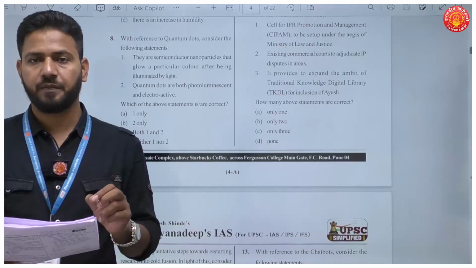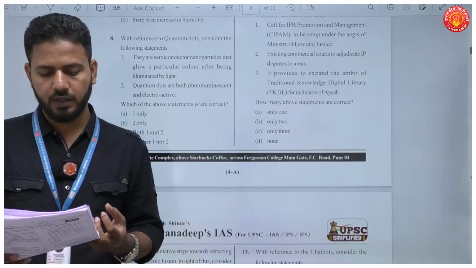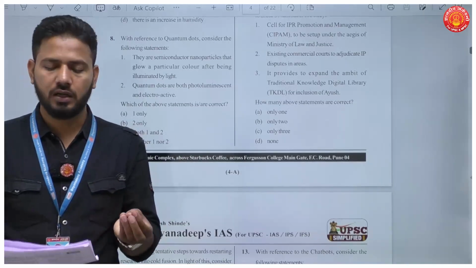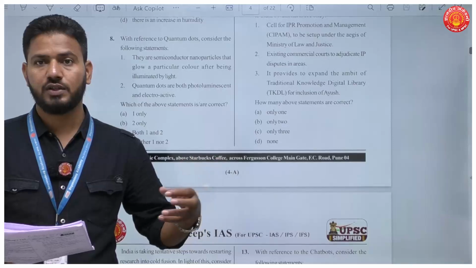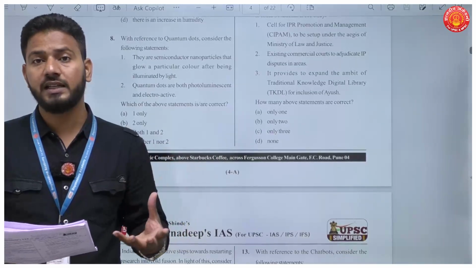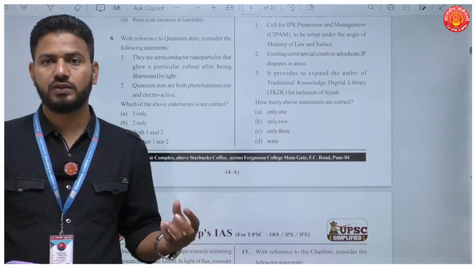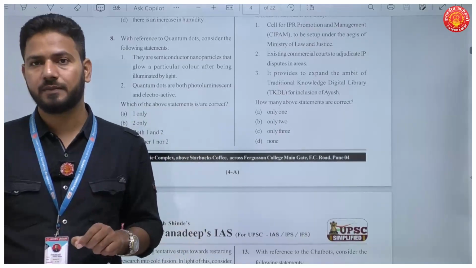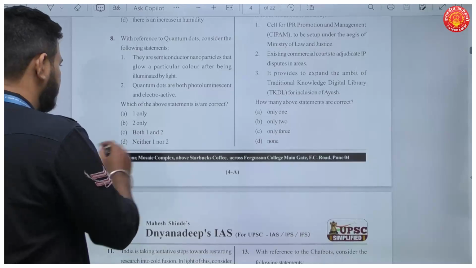Okay, quantum dots. And because of this characteristic feature of them to glow a particular color after being illuminated by light, they are used in different screens. So monitors and LEDs, or you must have come across QLEDs. So these are quantum dot LEDs, LED screens of your television sets. Okay, so the first statement here is correct.